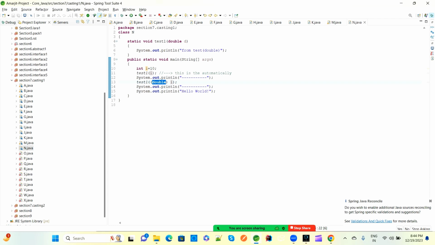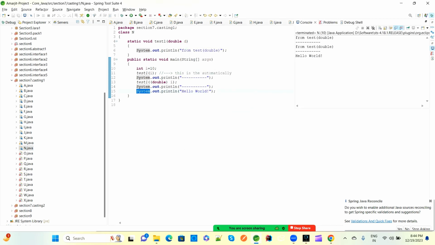So again, this test method will be called. Why? Because you are converting integer to double, so that is fine, lower to higher. Again there is no return type, void is there, so the SOP will be printed, and then this SOP will print, and then hello world. So if you run this program, you see from test double, then dashes, then from test double, hello world.